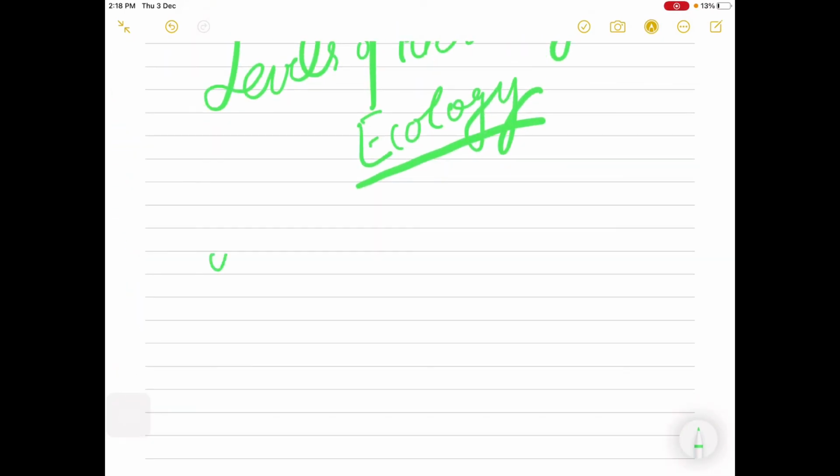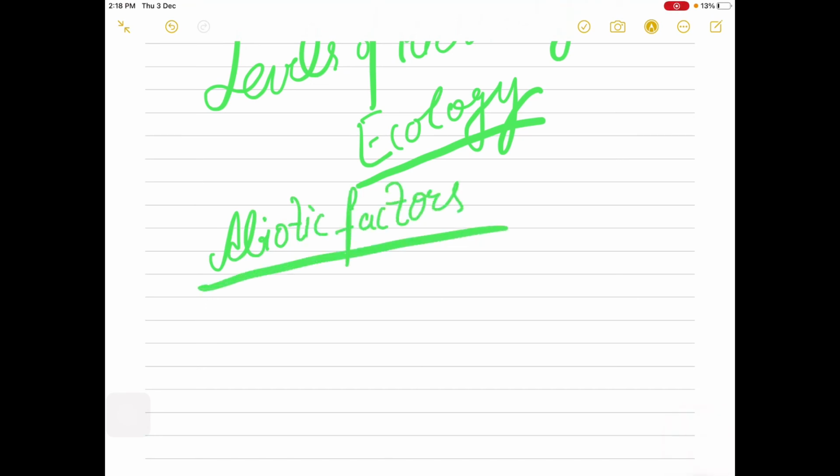And next we will start with the abiotic factors revision, as well as take important questions from this part.